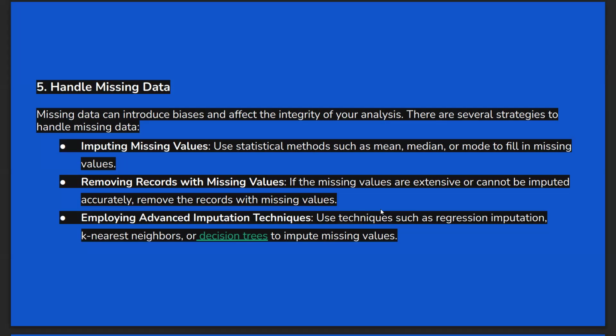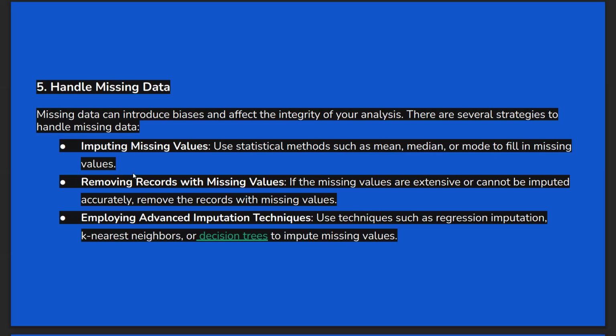First one, imputing missing values. Imputing missing values means replacing those missing values with the mean, median, or mode. By using statistical methods like mean, median, mode, we can fill these missing values.